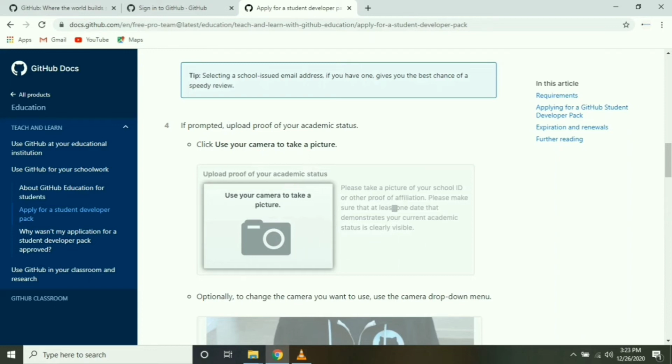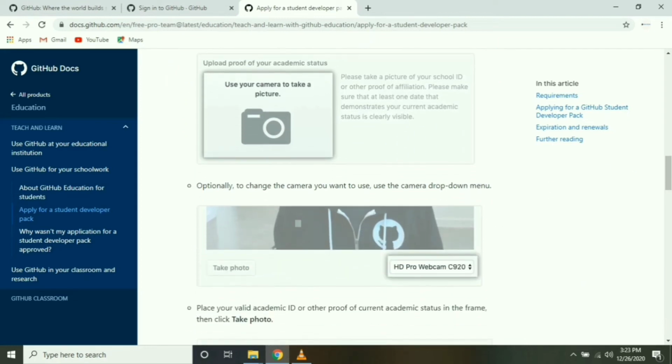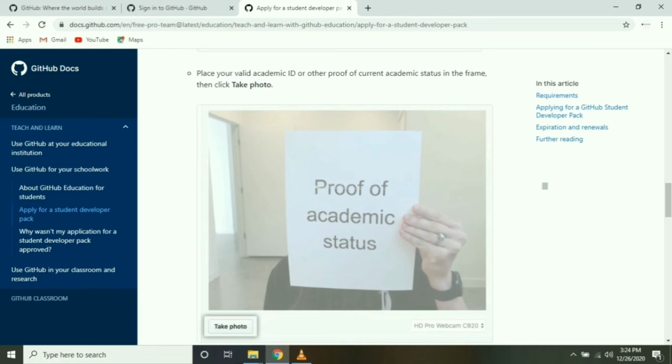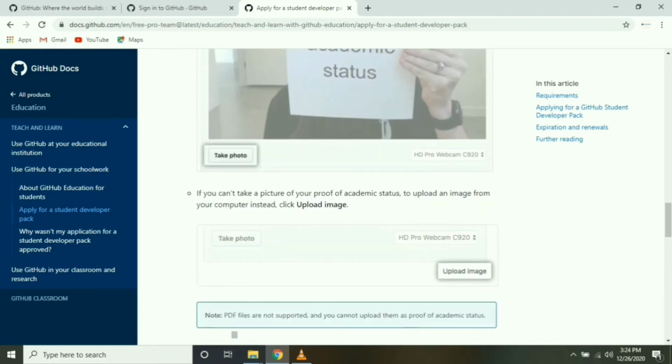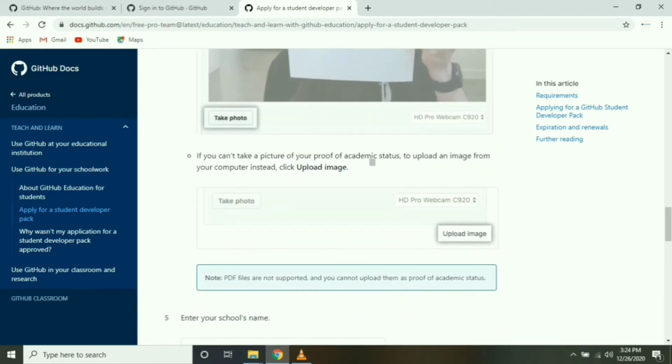Please make sure that at least one date that demonstrates your current academic status is clearly visible. Optionally, you can change the camera you want to use by clicking the drop down and then take a picture like this by clicking Take Photo, or you can upload a document by Upload Image.